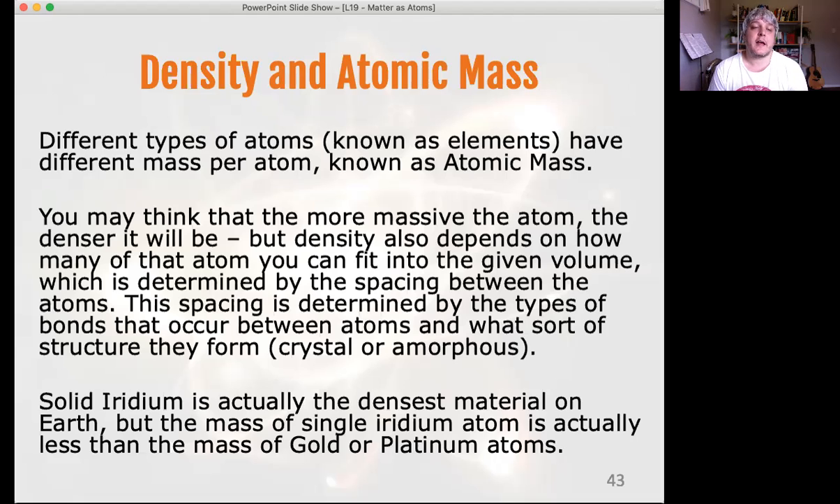It turns out that solid iridium is actually the densest material on Earth, but the mass of a single iridium atom is less than the mass of gold and platinum atoms. So per atom, iridium has less mass than gold or platinum, but gold and platinum are packed with a bit more space between each atom. And so they end up with less density overall by the time we get to a solid block of gold or platinum.